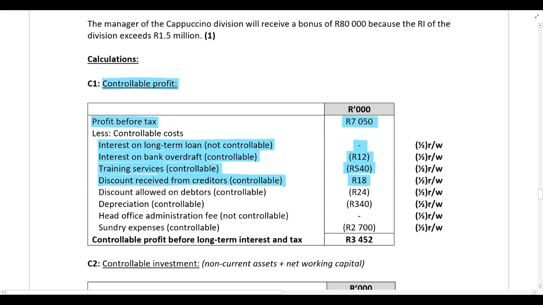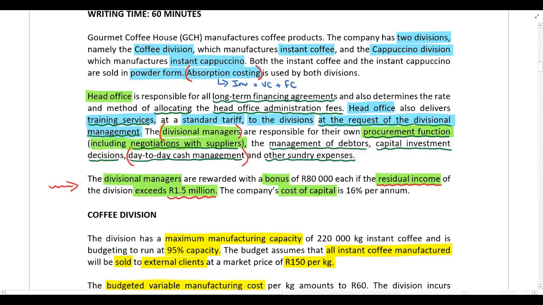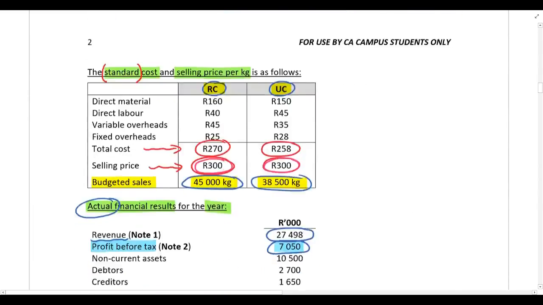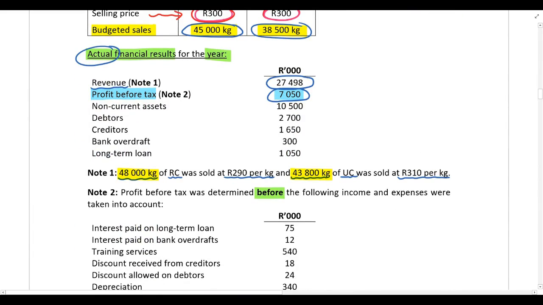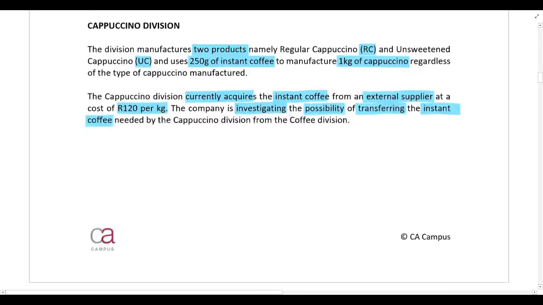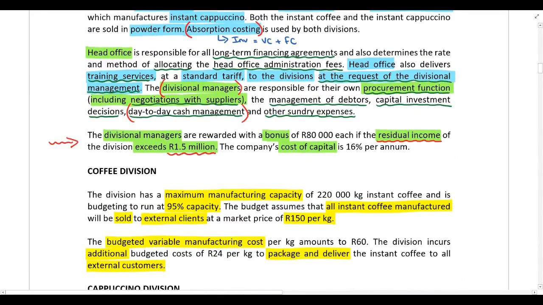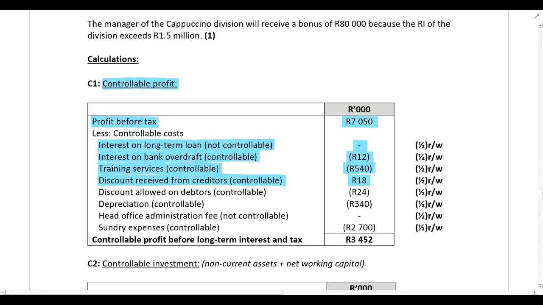Don't deduct it. It needs to be added. Then we have discounts allowed on debtors. And you were also specifically told that the divisional managers are responsible for the management of debtors. So that is under their control. So it needs to be taken into account in the calculation.